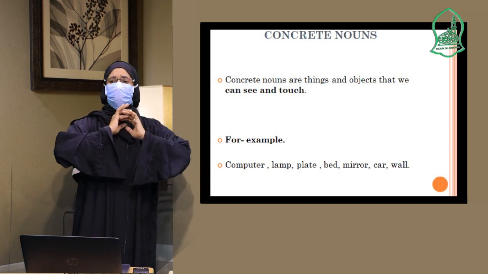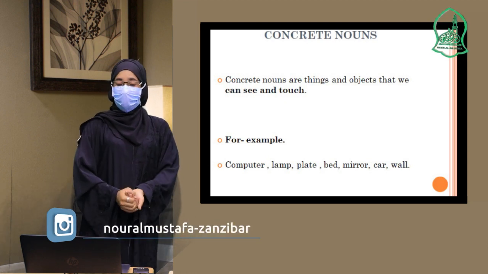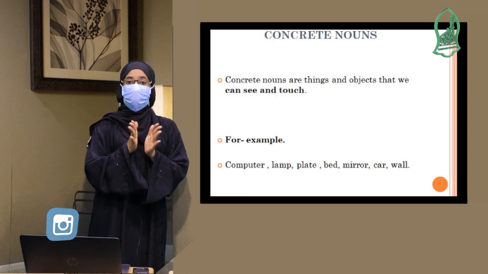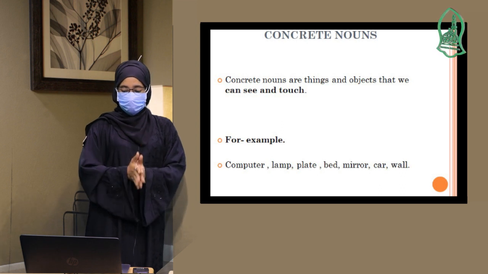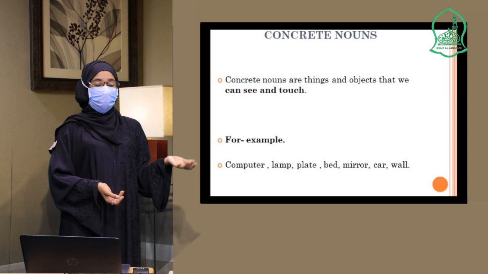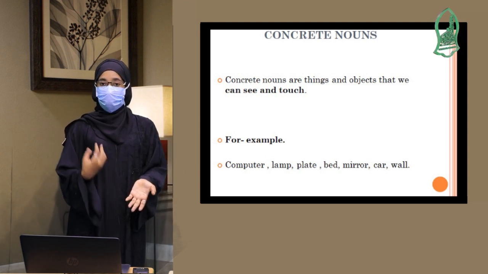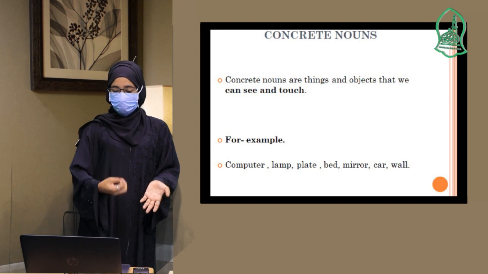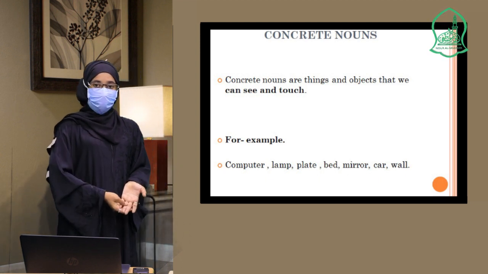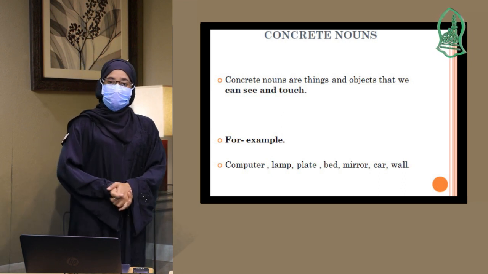So all those names, all those things that we can touch and see, we are calling them concrete nouns. Bed, mirror, the board, the fan, the phone. So those are concrete nouns, meaning the things that we can see and touch. I hope we are together.